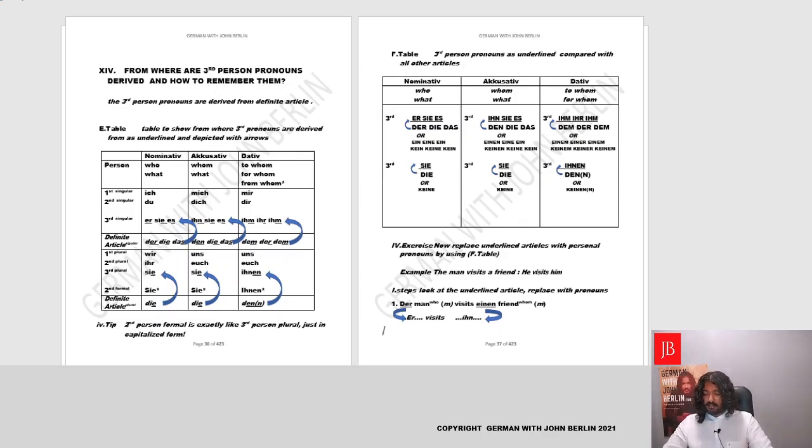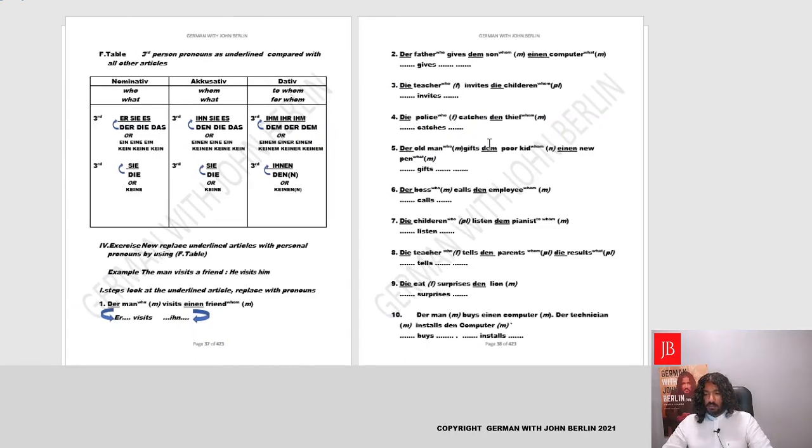Perfect. So with the same concept in mind, we could attempt to do a couple more examples on our own. The father gives to the son a computer. So instead of der, we could write er. Gives to the son. Yes. So instead of dem, we could write ihm.